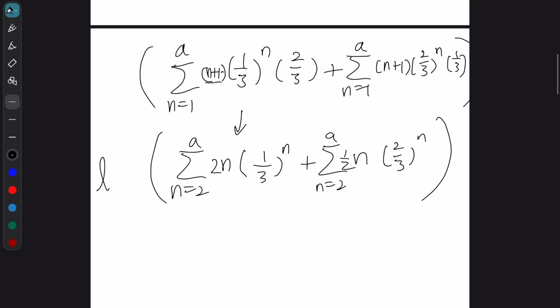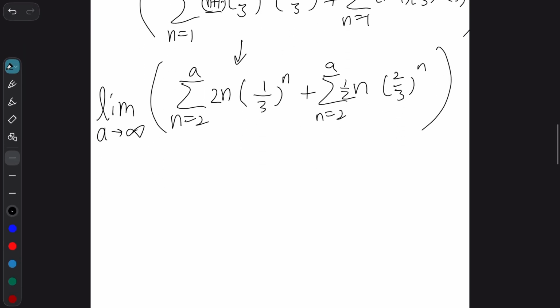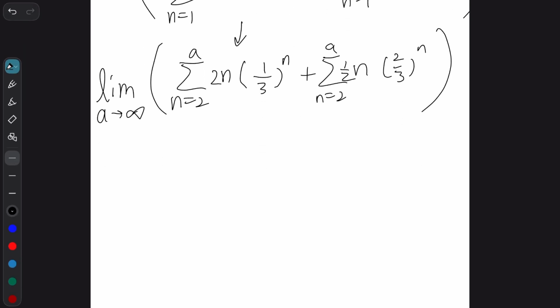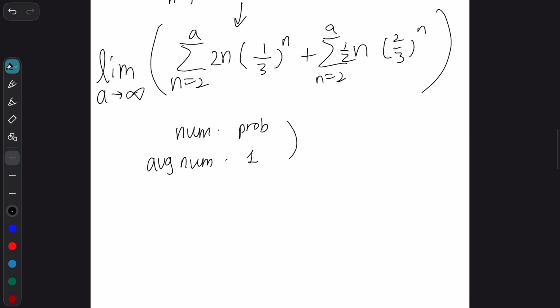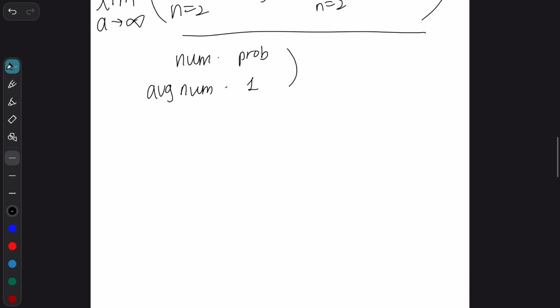Now this, as the limit a goes to infinity, would be our answer. Because we multiplied the number times the probability, and the total is the expected number, the average number times 1, so therefore this makes sense. So now we need to find the value of this. So we need to make a claim.